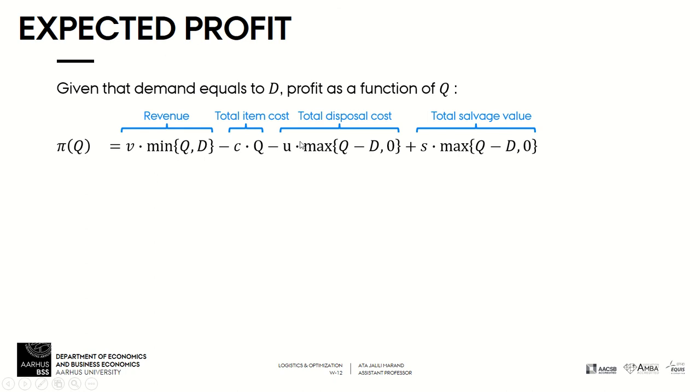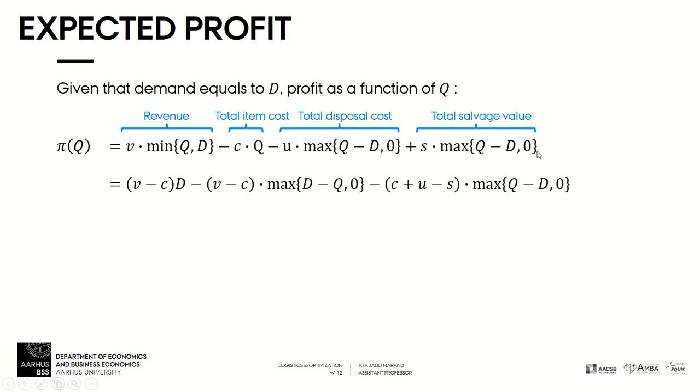Then if we have extra units at the end, so if we have a positive value here, then we will pay the cost U per unit to dispose of those extra units. Alternatively, we can sell these extra units at a discounted price equal to S. So we have the salvage value here.